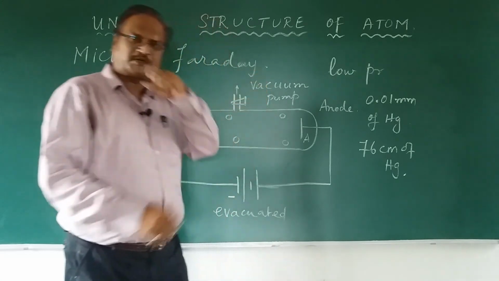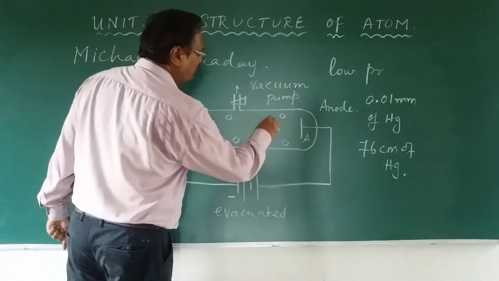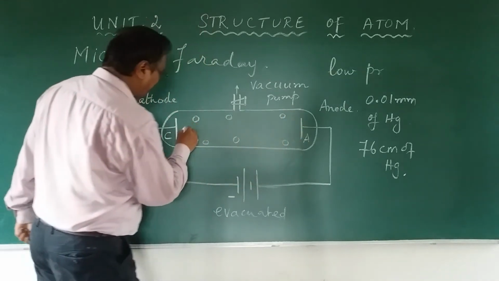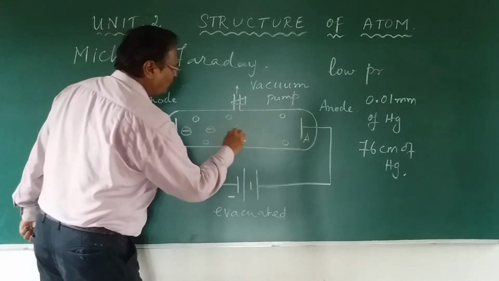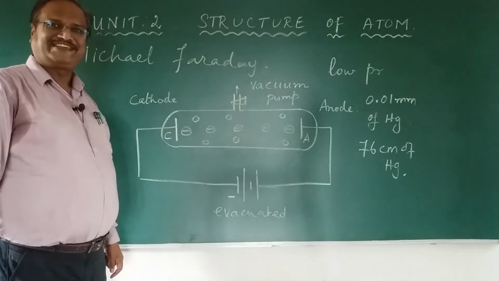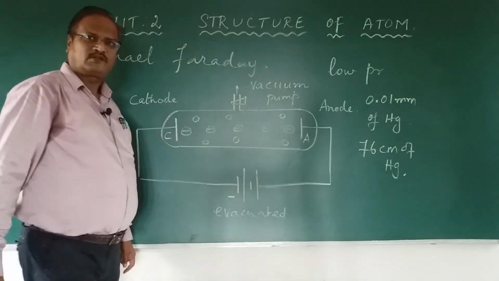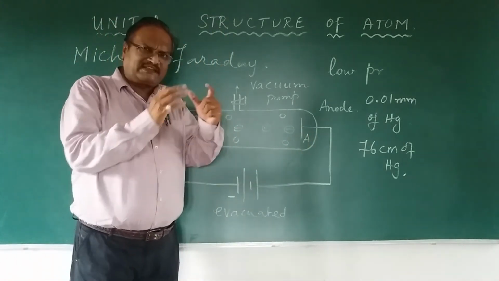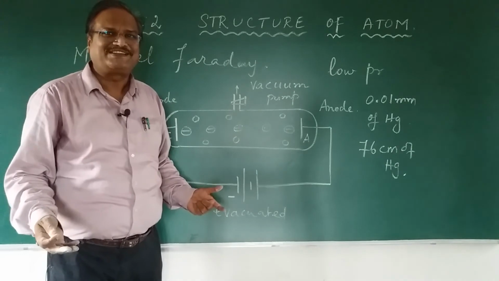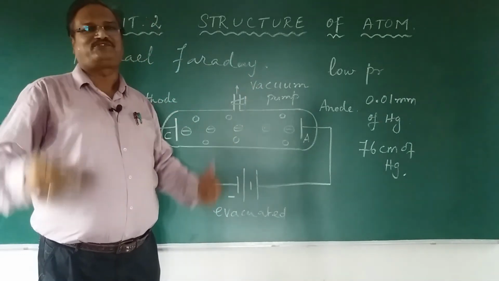That much low pressure. At such a low pressure, he found that in the whole tube, there is some particle going from one end to the other end. Yes, it was going from the cathode and reaching the anode. He felt that it is going, but how do you know that? Again, the genius of Michael Faraday.